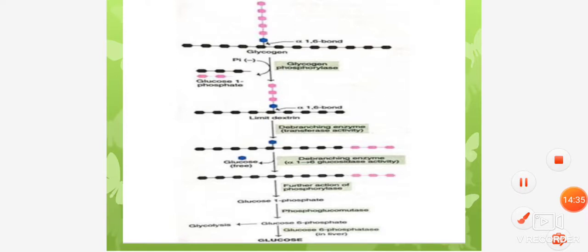In this, the phosphorolytic breaking of 1,4-glycosyl residues continues until about 4 glucose residues remain on either side of the 1,6 linkage. The debranching enzyme breaks up branching by hydrolytic splitting of the 1,6 linkage. Thus, by the combined action of both these enzymes, glycogen is converted into glucose 1-phosphate.